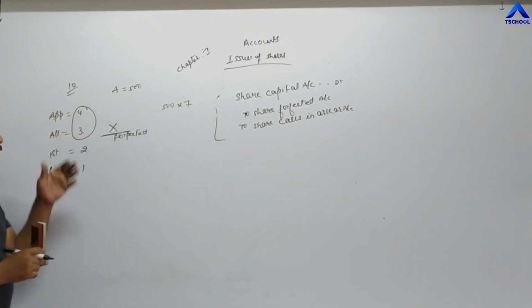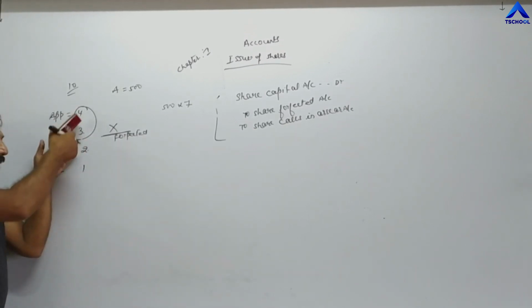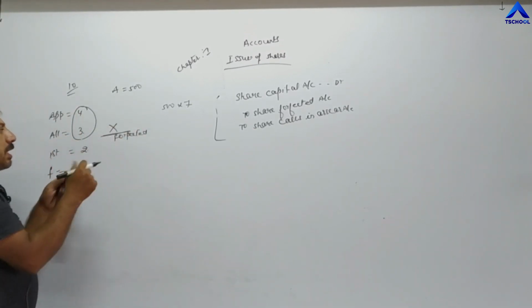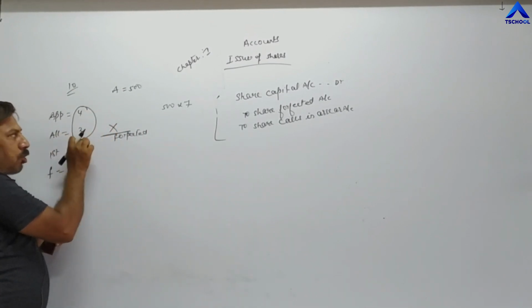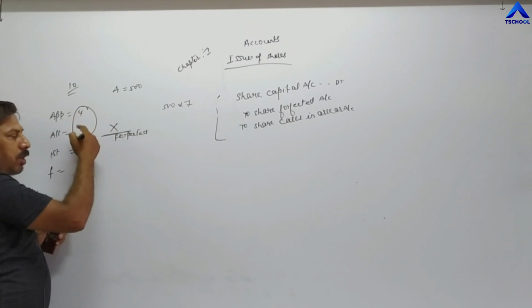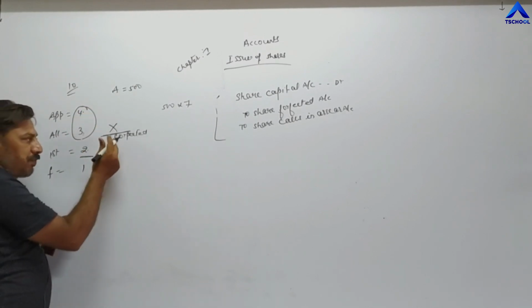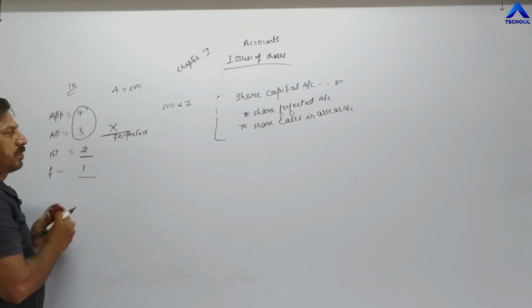Whenever shares are forfeited, after whichever installment, the total up to that installment is the called up value. For example, if shares are forfeited after allotment, up to allotment the total value is 7. If shares are forfeited after first call, then the total value becomes 9. If shares are forfeited after final call, then the total becomes 10.